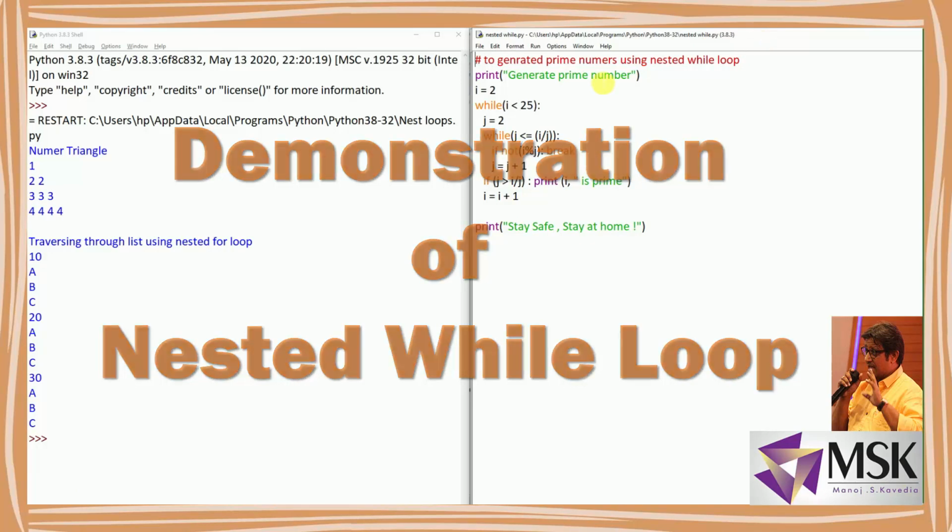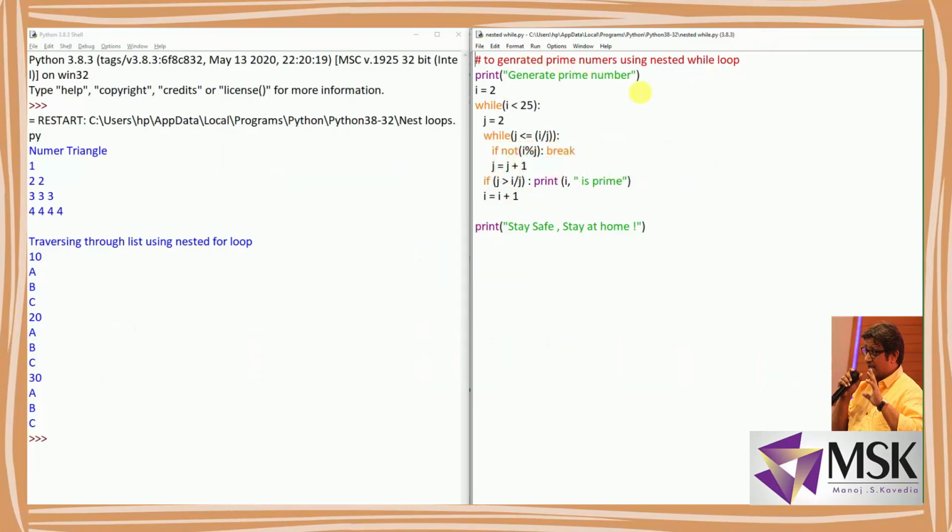So here I have taken the example of generation of prime numbers with a while loop. Now i is 2, and my upper limit is 25, so I have to generate the prime numbers up to 25. Now j is also 2. Now while j is less than i divided by j, if not i mod j, break. It means if i mod j is divisible, it will give me the result as 0, and not of 0 is 1, so it will break if the number is divisible. Okay, and then again it will go for the next number.